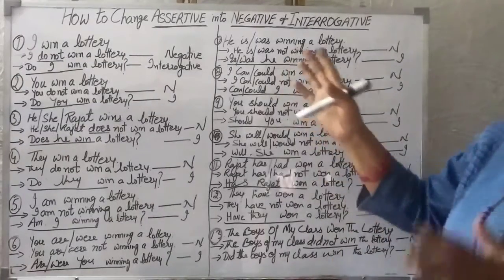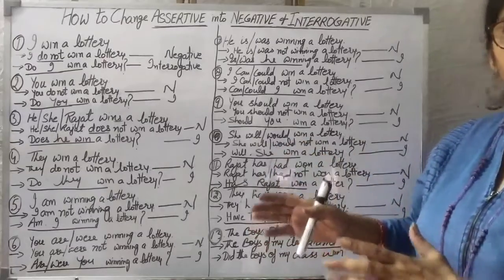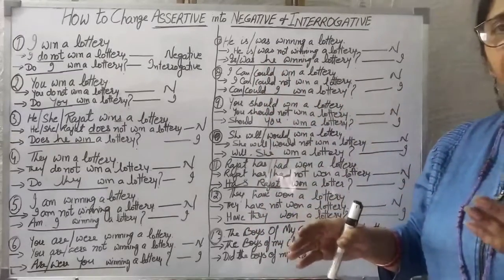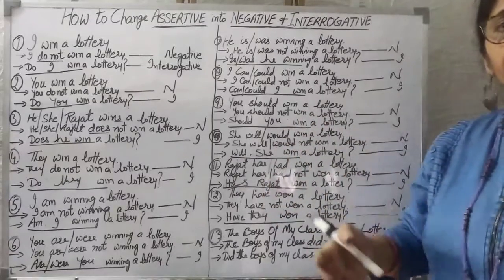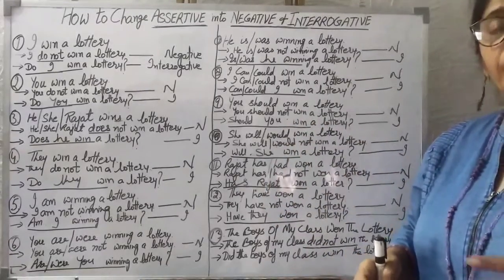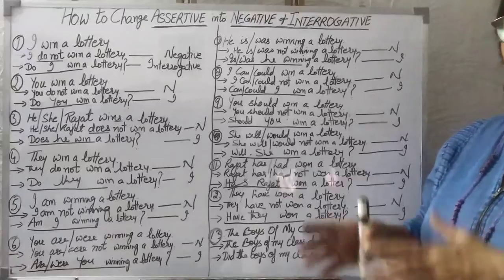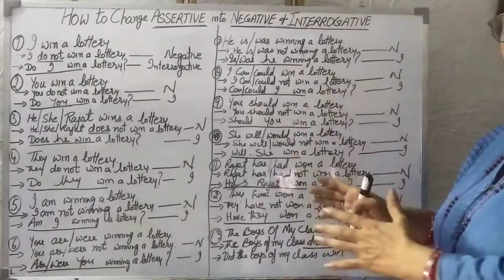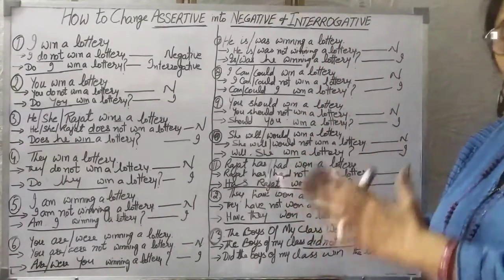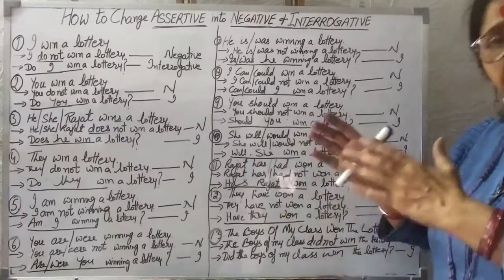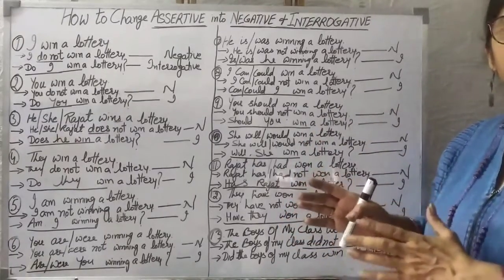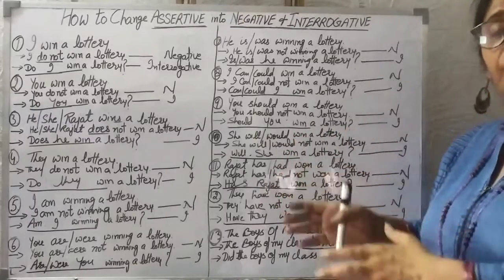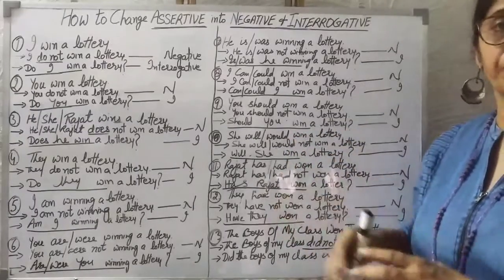I hope this video is clear. Now maybe changing into negative and interrogative will become easy for you, but if you want it to really become easy, then please watch this video carefully, the full video, and after that please practice a few sentences, at least 20-30 sentences, then only you will learn properly.